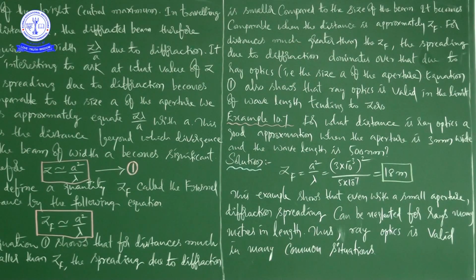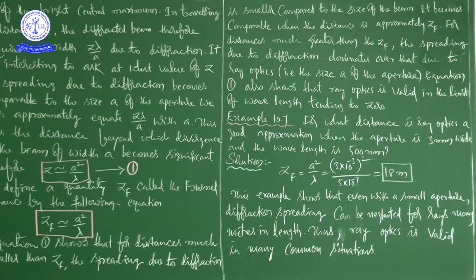Afterwards, look at the conclusion. This example shows that even with a small aperture, diffraction spreading can be neglected for rays many meters in length. Thus, ray optics is valid in many common situations.